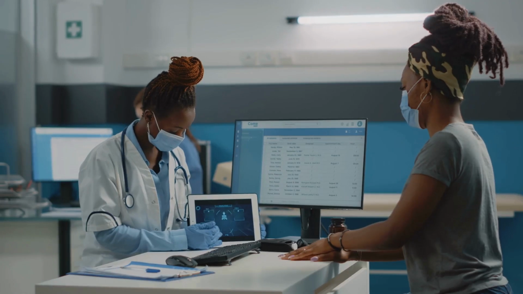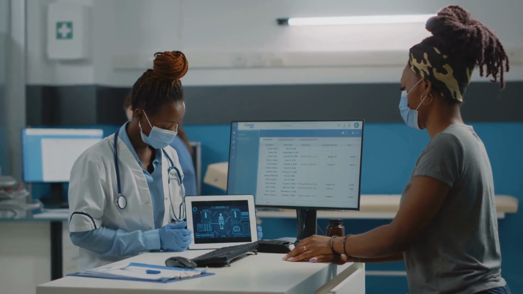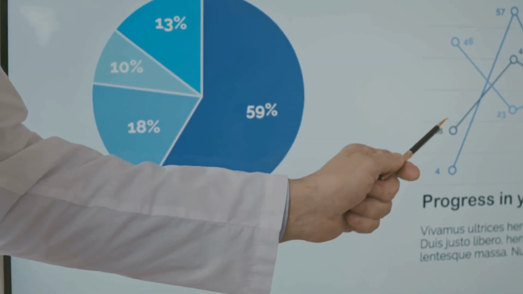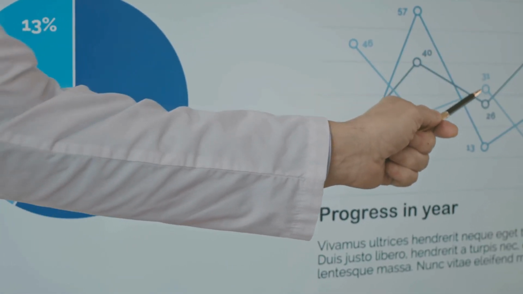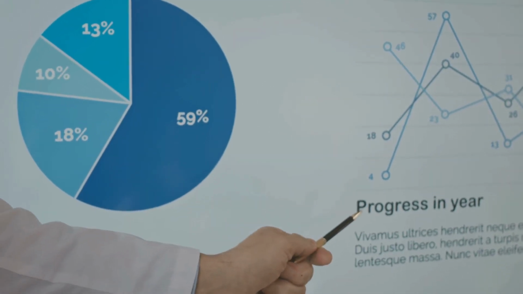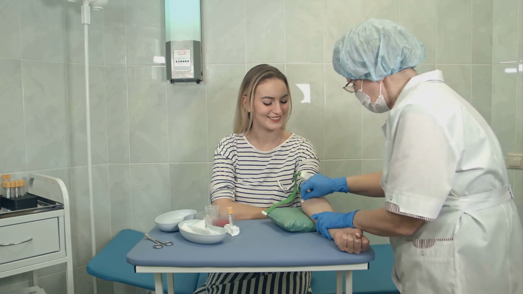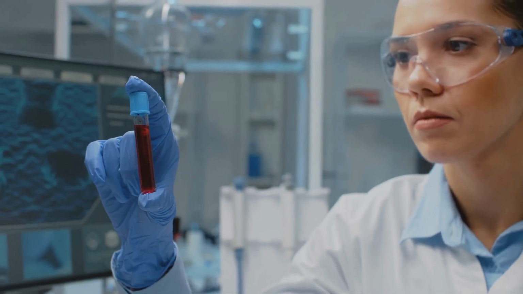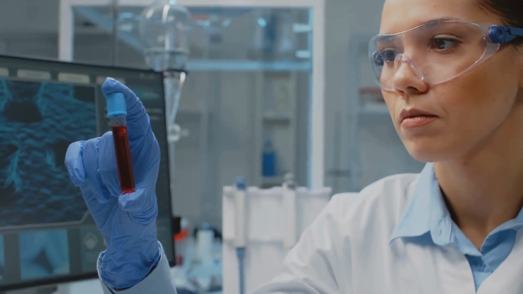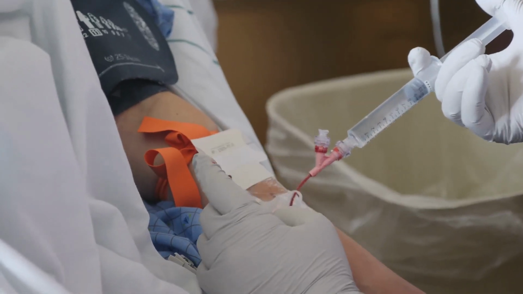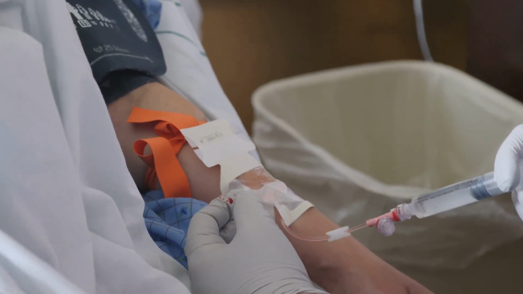For warfarin, the International Normalized Ratio, INR, is the standard monitoring test. The target INR range typically falls between 2.0 and 3.0 for most indications. Monitoring frequency varies, being more frequent during therapy initiation. Unfractionated heparin is monitored using activated partial thromboplastin time, APTT. Low molecular weight heparins generally do not require routine monitoring.